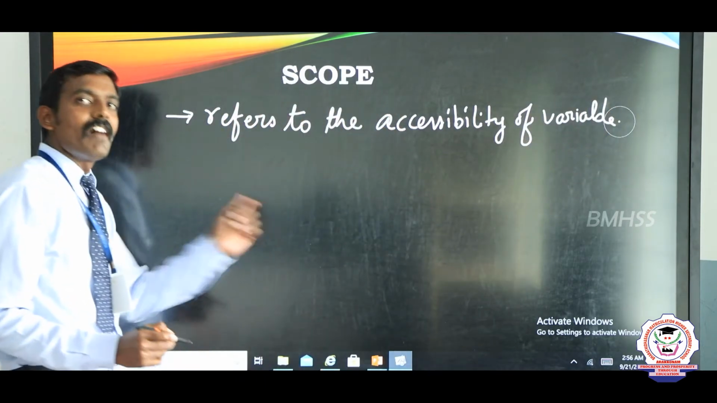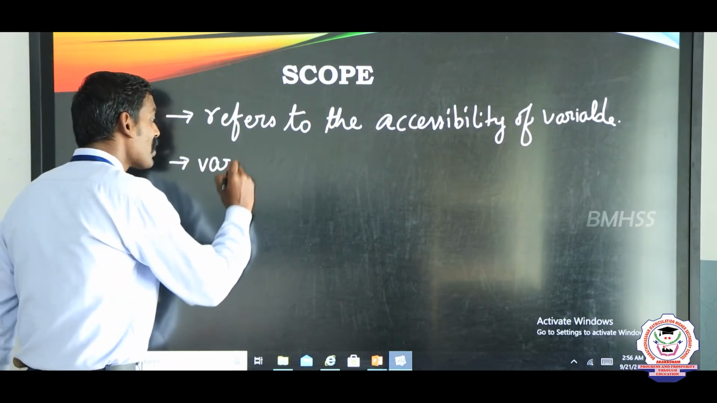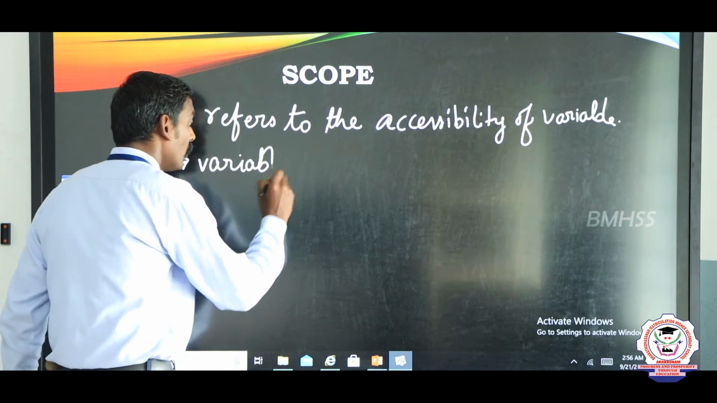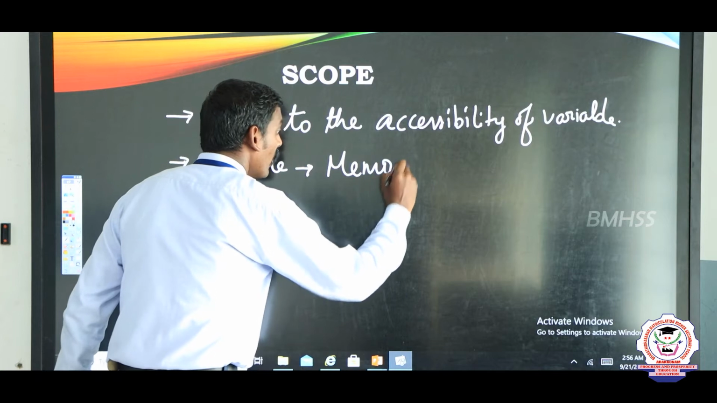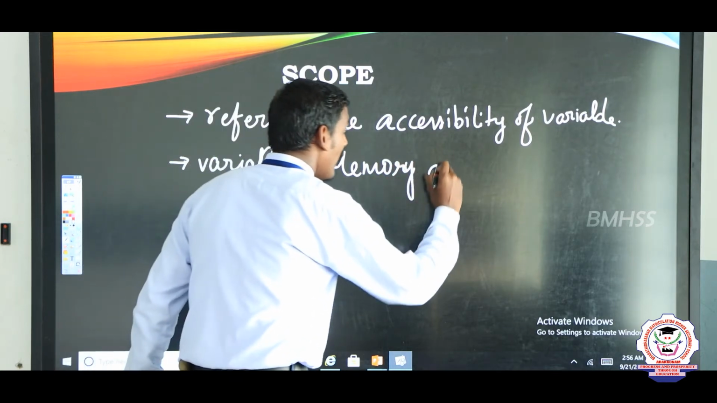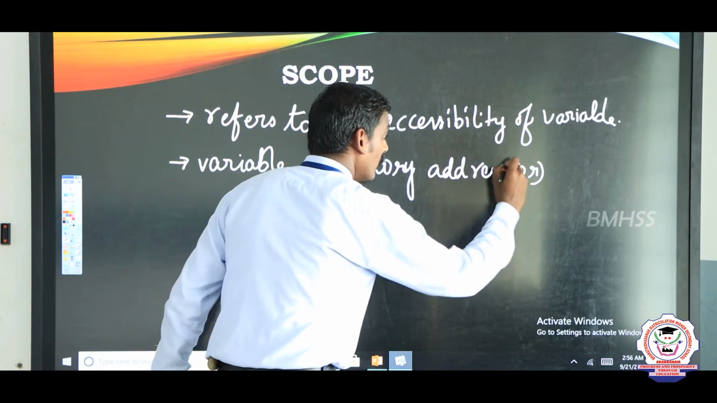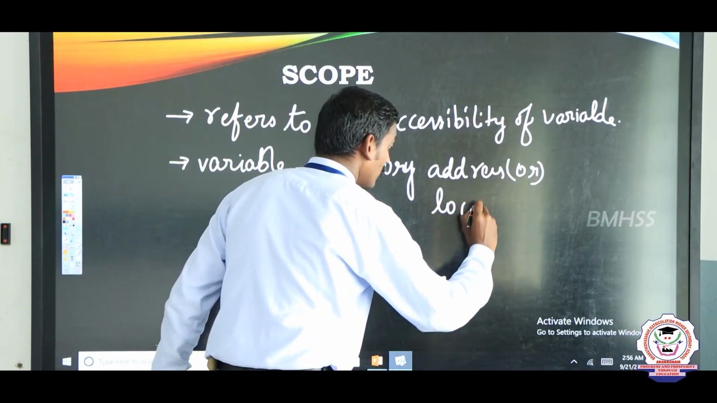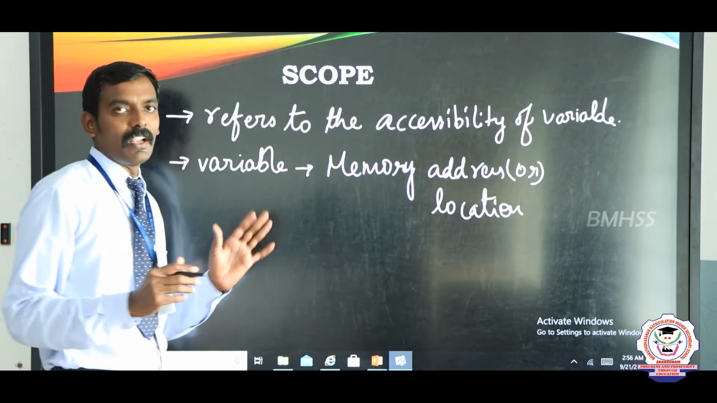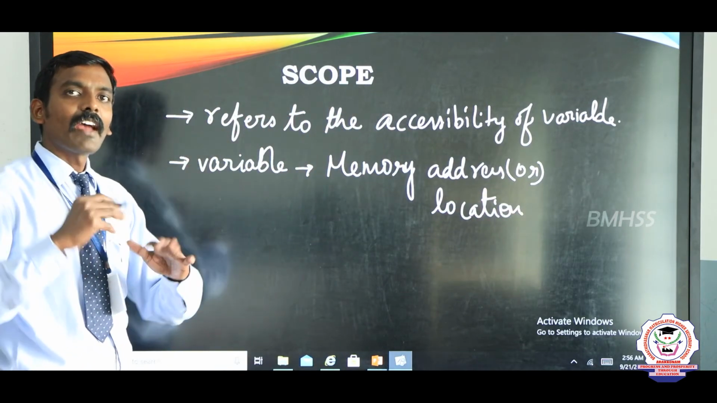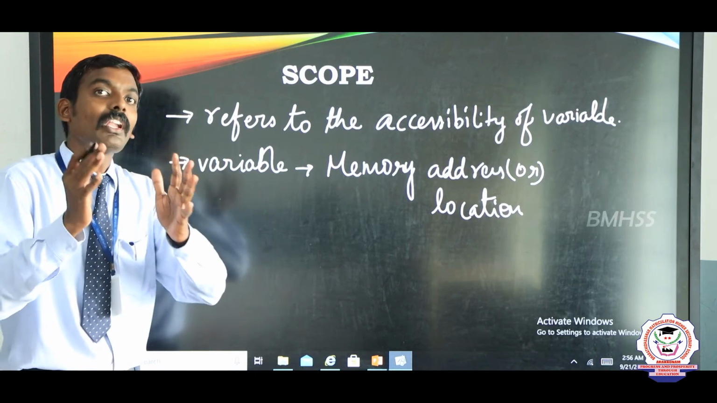What is meant by a variable? A variable refers to a memory location. Variable means memory address or location. What is the usage of a variable in scope? Very simple. Scope refers to accessibility: how we can access it, and where is the limit of that particular variable.